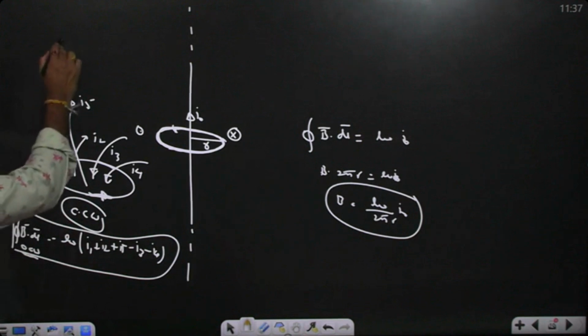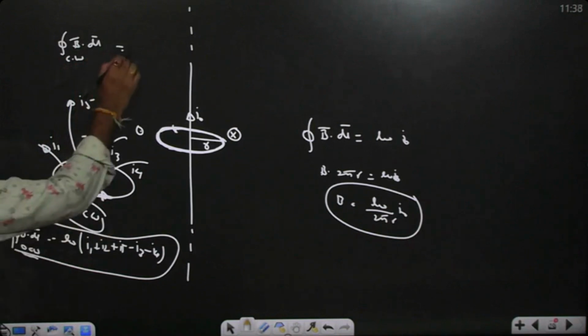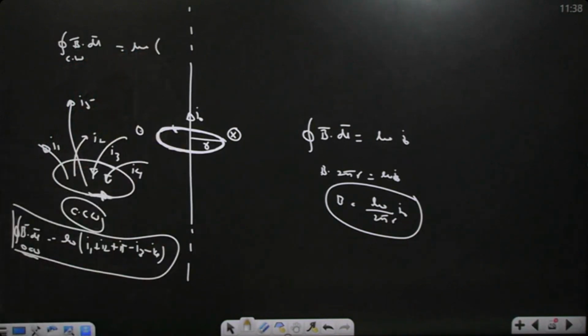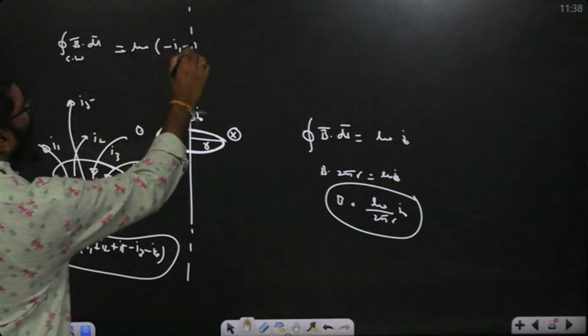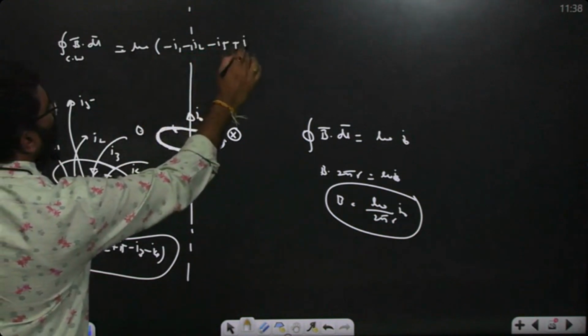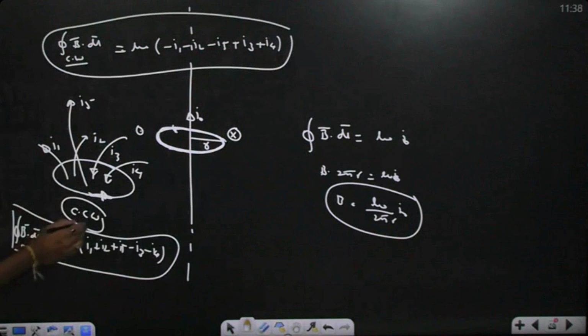If I am taking clockwise, this is what B bar dot dl bar is for clockwise. Then what do you write here? Mu naught into which one is positive, which one is negative, which currents are positive. So what do you understand from this? Whichever direction you move, check whether the chosen magnetic fields are in the positive or negative direction. Whoever creates positive direction, take positive. So it becomes mu naught into minus I1 minus I2 minus I5 plus I3 plus I4. What is the difference? Just clockwise or counter clockwise, that is how we are taking it.